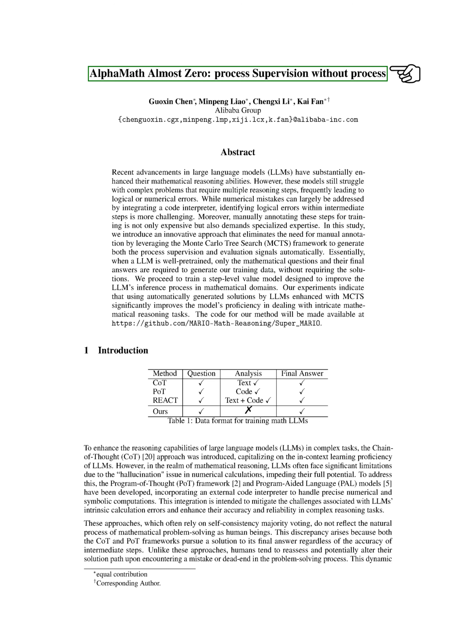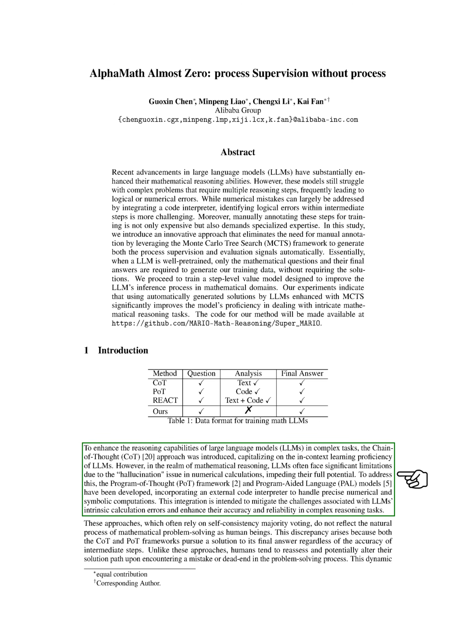Section: Introduction. In this section, we aim to enhance the reasoning abilities of large language models, LLMs, for complex tasks. We introduced the chain of thought, CoT, approach to leverage LLMs' in-context learning skills. However, LLMs often struggle with mathematical reasoning due to errors in numerical calculations, known as the hallucination issue. To tackle this, we developed the Program of Thought, PoT, framework and Program-Aided Language, PAL, models. These models use an external code interpreter to handle precise numerical and symbolic computations, aiming to improve LLMs' accuracy in complex tasks.